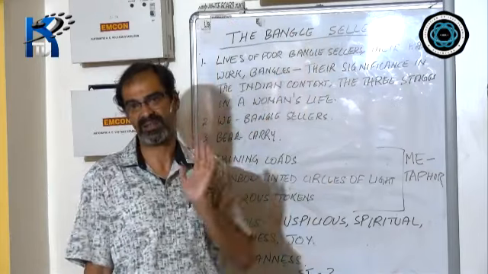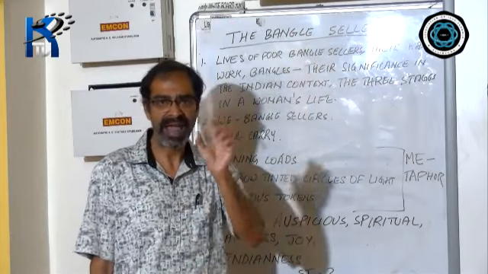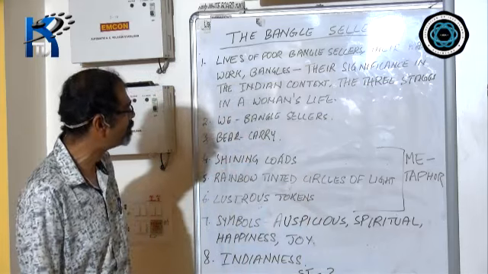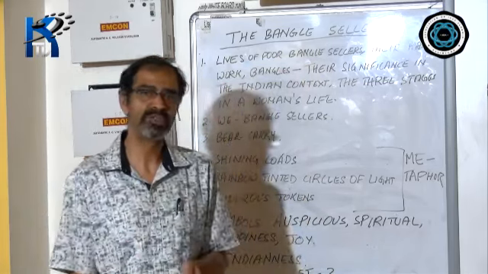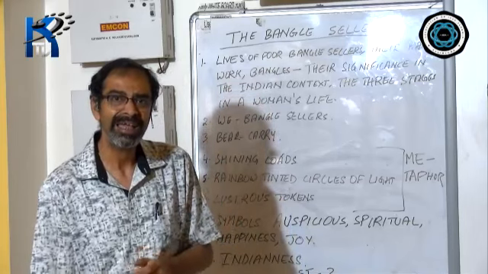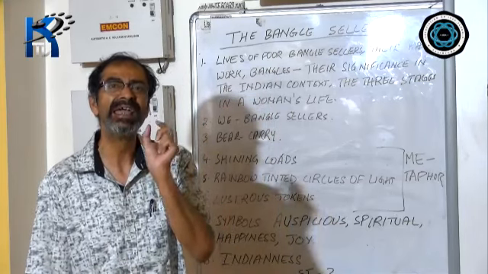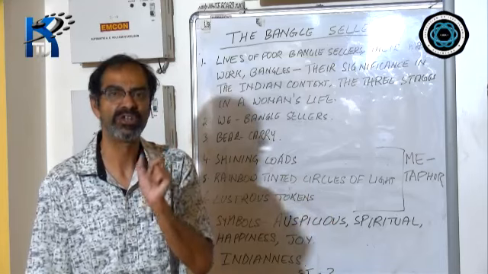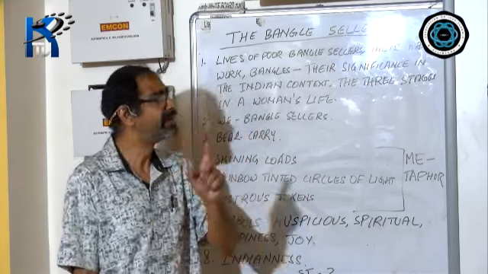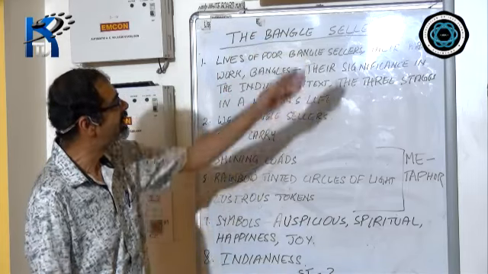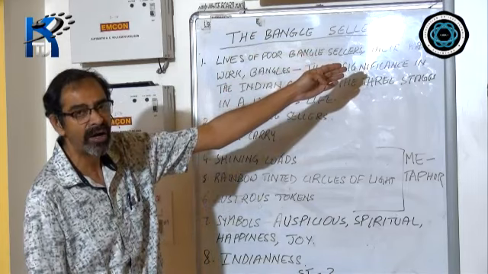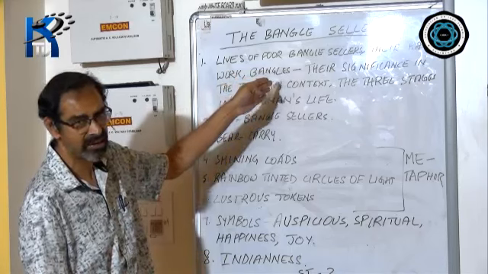The next point that you will have to remember is that this poem, like all the poems of Sarojini Naidu, is typically Indian in nature. It deals with the bangle sellers in India. It deals with the hard work put in by the bangle sellers.